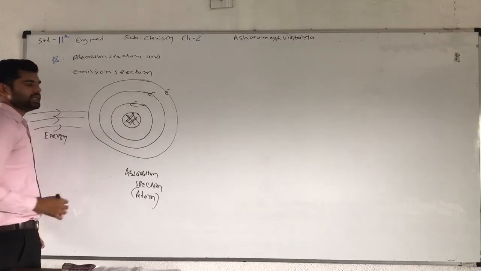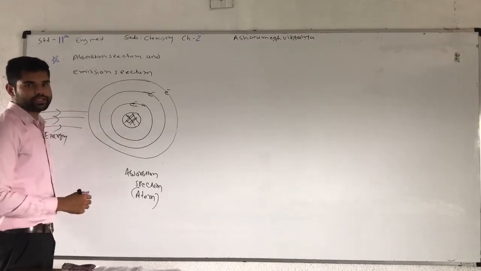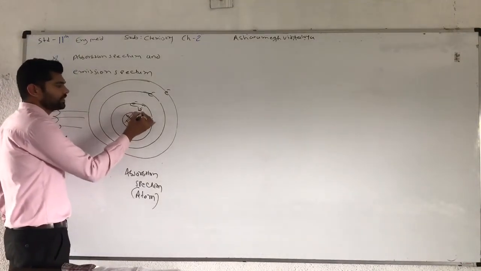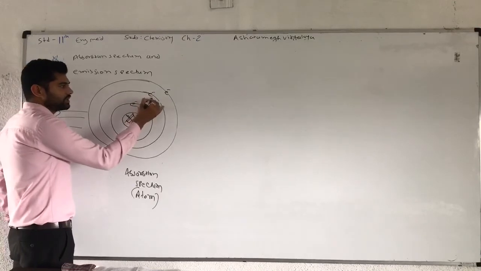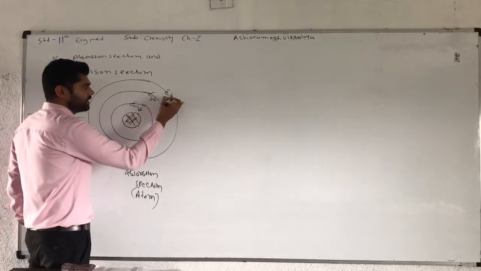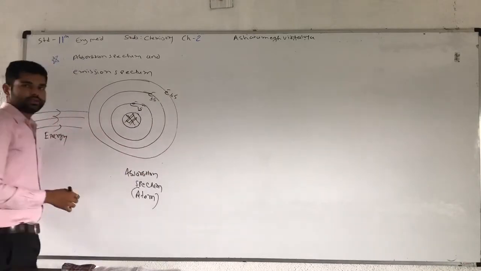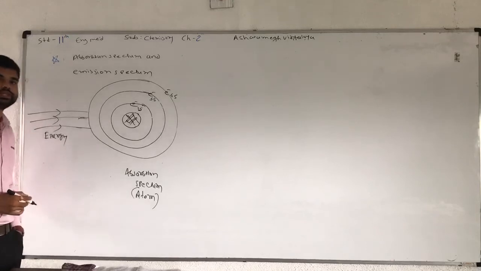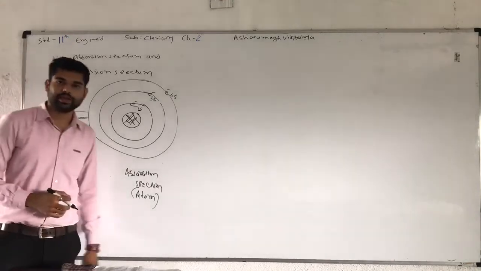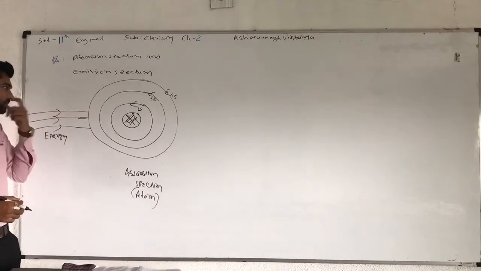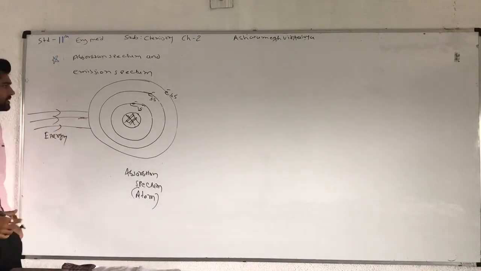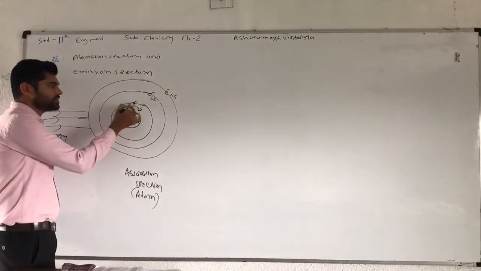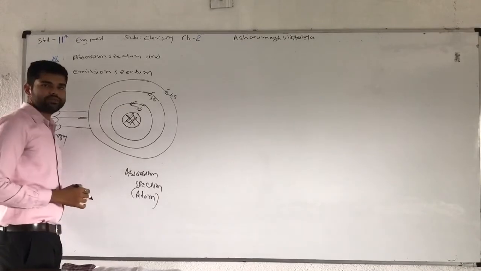So the electrons in all orbits contain their own particular energy. Suppose the first orbit contains 50 energy, the second orbit contains 35 energy, and the third contains 45 units of energy. Now this light is incident on the atom. It means a number of energy packages can be considered in this light. So many packages in a light.